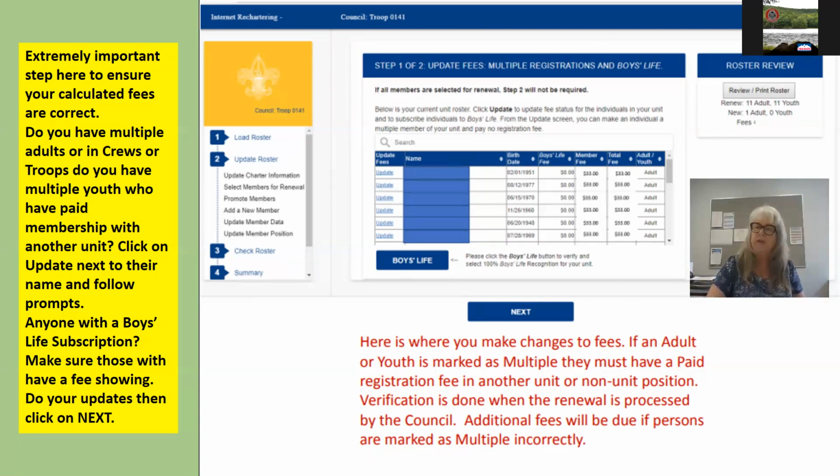One thing I want to note is that exploring posts do not multiple with any packs, troops, or crews. So if you have a member who is also a member in an exploring post, it is not a multiple position. Click Next.